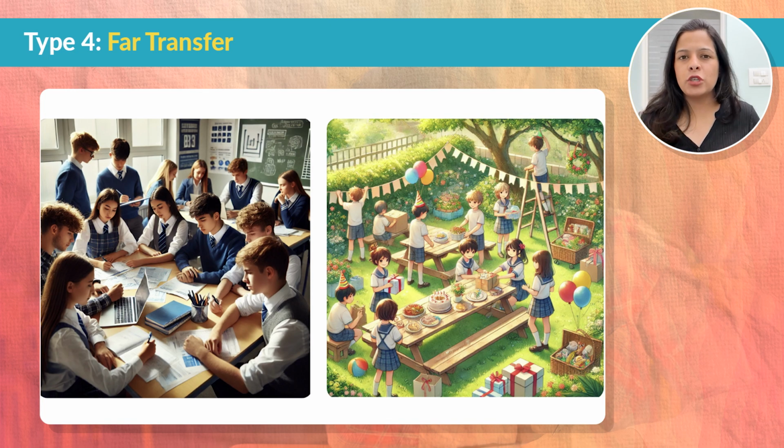For example, whenever you get a school project, you have this habit of making a to-do list and then you keep on striking them off one by one once you're done with each and every task. The same tool you can use when you're planning a birthday party for your friend. Even though organizing a school project and planning a party are completely different activities done in different settings, one very informal, another very formal, the skills of managing your time can help in both situations. That is called far transfer.